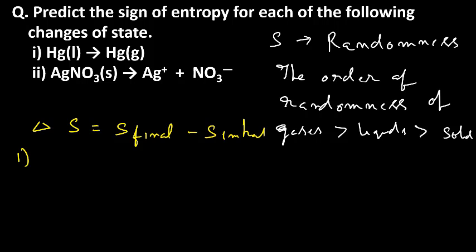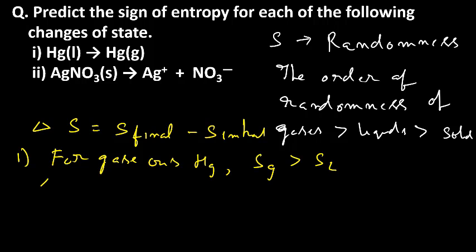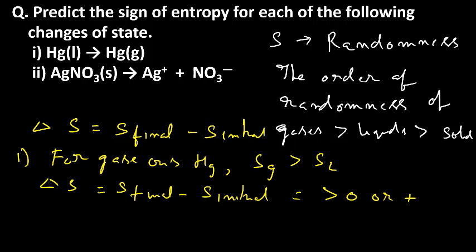Now let us see the first one. Mercury liquid changes to mercury gas. Therefore, for gaseous mercury, S gas is greater than S liquid. Therefore, change in entropy equals S final, the entropy of gas, minus S initial. Therefore, this is greater than 0, or positive.